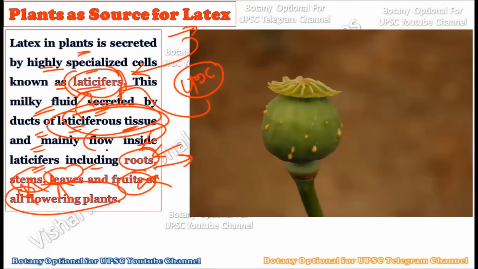So in the flowering plant there is a combination of chemical compounds, whether primary or secondary compounds, which together constitute the latex, and for production of this latex there is a special kind of cell called laticifers. These laticifer cells together constitute the laticiferous tissue, which is able to produce latex and spread it throughout the plant body. Wherever there is an injury, whether in the root, the stem, or the fruit, these laticiferous cells or tissue are able to produce latex to heal that particular wound.